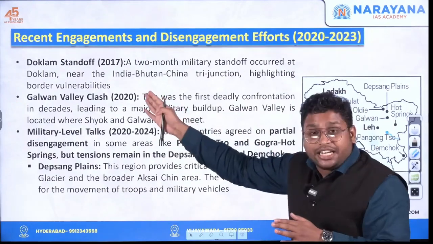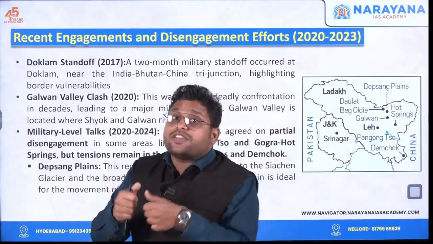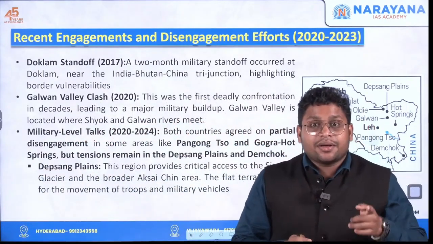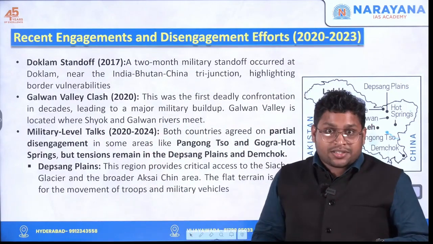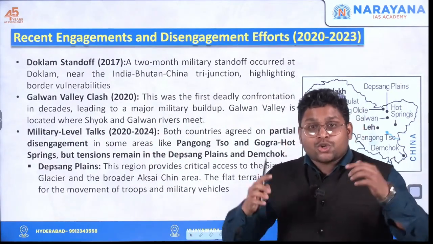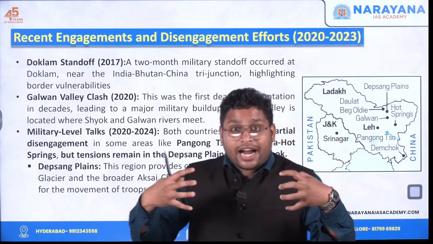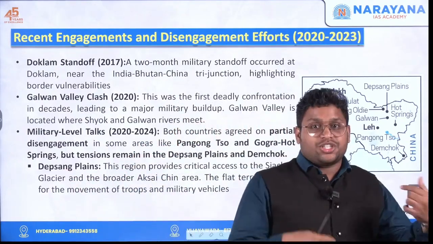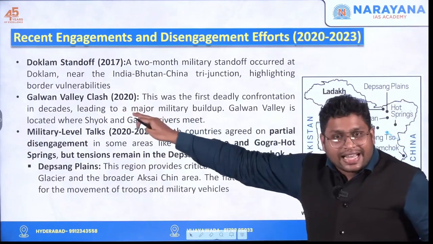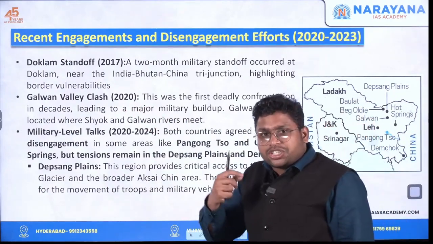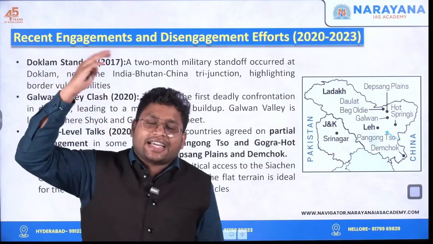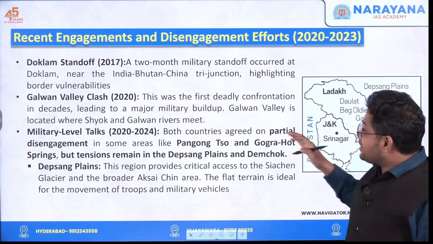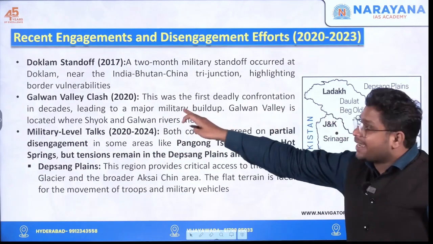Because before 2020, we were trying to resolve the crisis. Both countries were showing interest in resolving it. But in 2020, the reversal took place. China started showing aggression. So whatever we were doing to build trust and solve the issue, we started doing exactly the reverse, and we started escalating the situation. The Galwan Valley clash was a clash in which China did not agree to any agreement. They actually violated all the agreements they had signed and started some aggression against India.